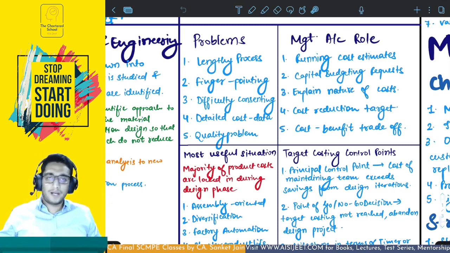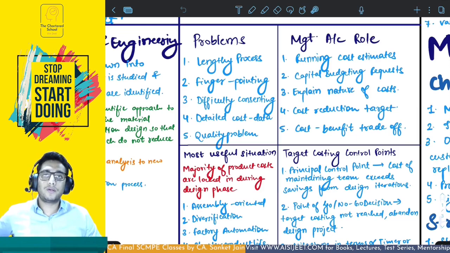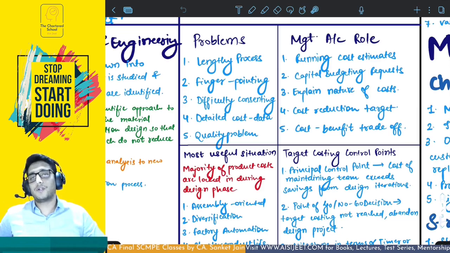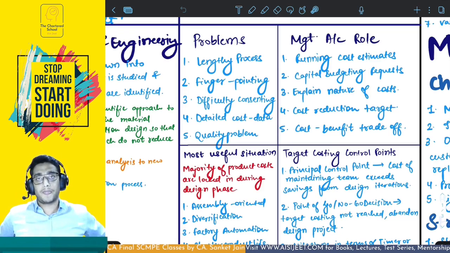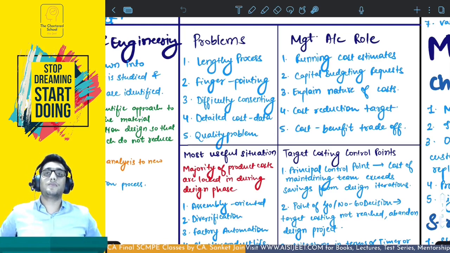Okay, so imagine this. The procurement department is told to reduce the cost. Good enough. But the total cost that I'm required to reduce is, let's say, 50 rupees, and I'm asking the procurement department to reduce 45 rupees out of this 50 rupees. Now they're going to say, sir, you are expecting way too much out of us. You have to focus on the other departments as well.